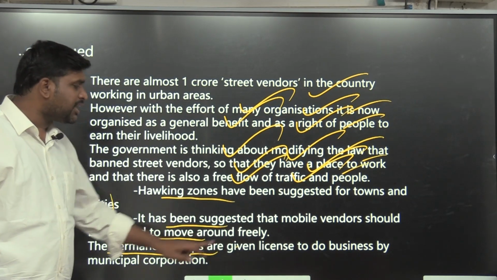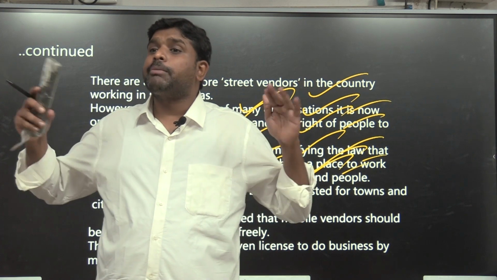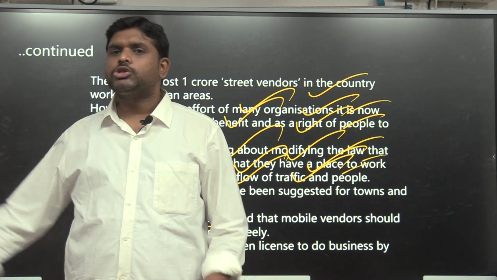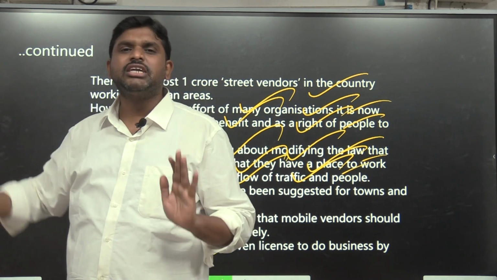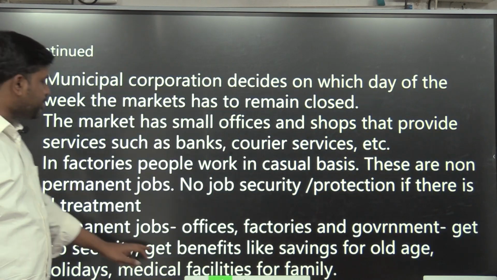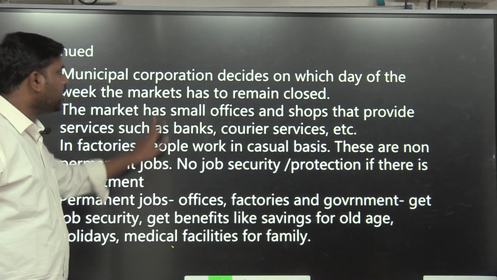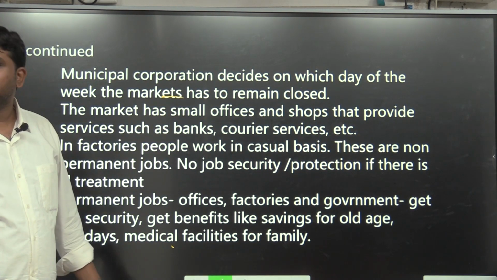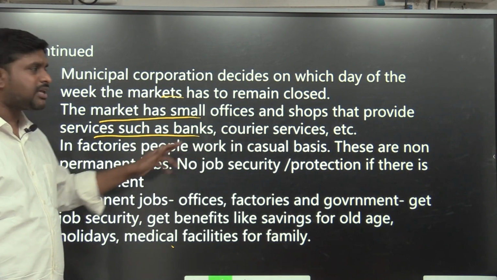The permanent shops are given license to do business by municipal corporations so that street vendors will get a permanent income. Like one ground will be chosen, and on that ground they can open their shops permanently, they can settle down as their own shops. So street vendors will be getting livelihood. Municipal corporations decide on which day of the week the markets have to remain closed. Sunday. The markets have small offices and shops that provide services such as banks, courier service, etc.